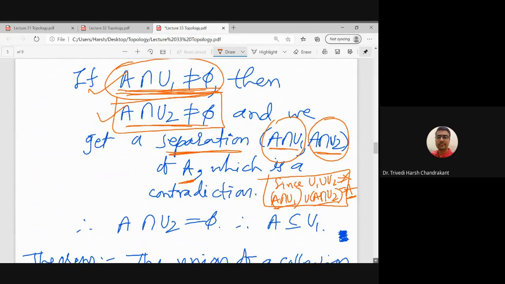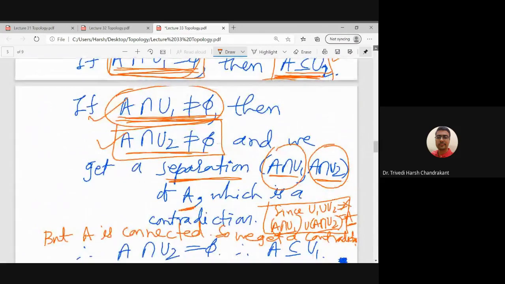So what we have done is we have started with the separation of the set capital X, and using that we have found a separation of A. And since A is connected, we get a contradiction. So how did we get a contradiction?